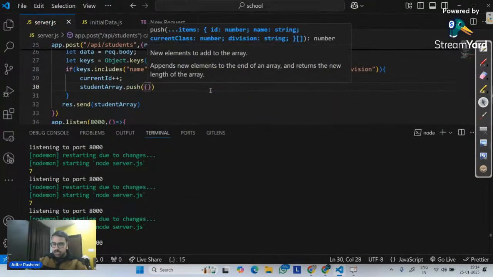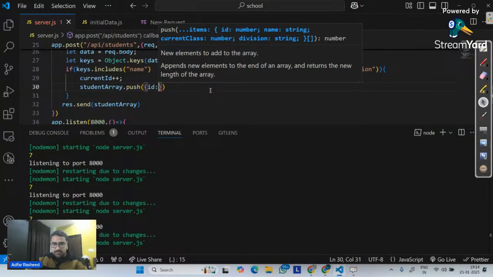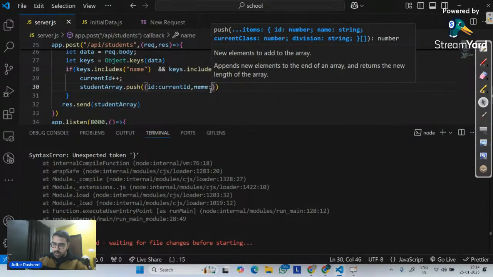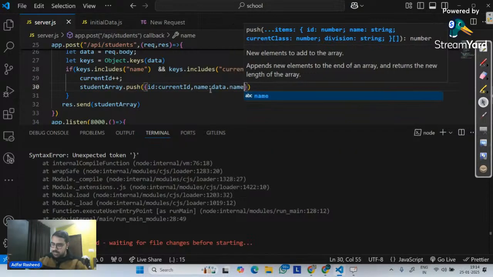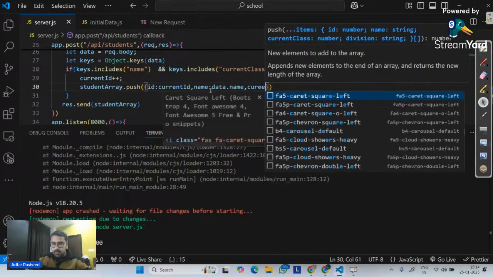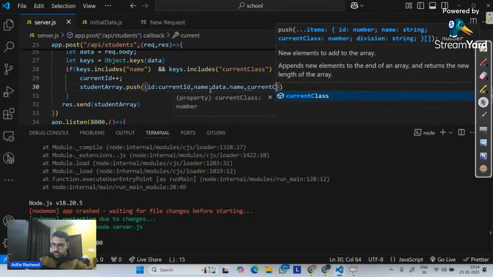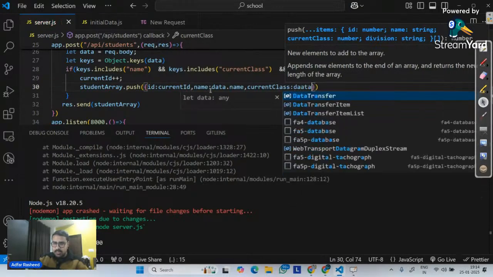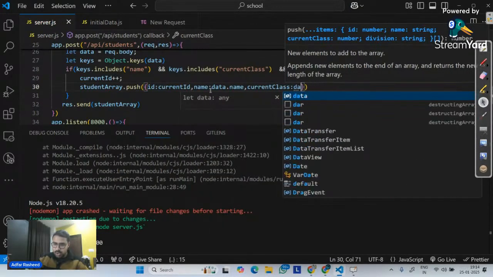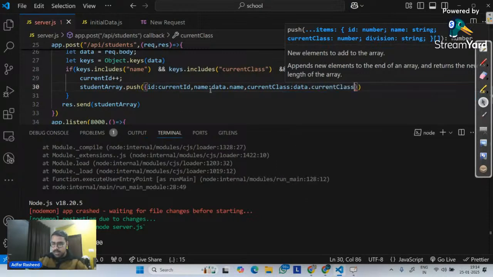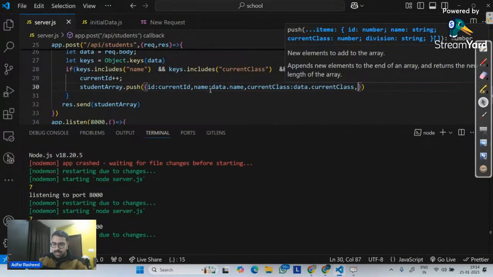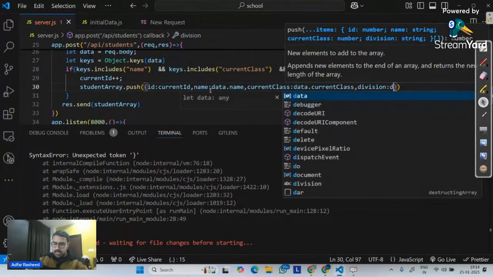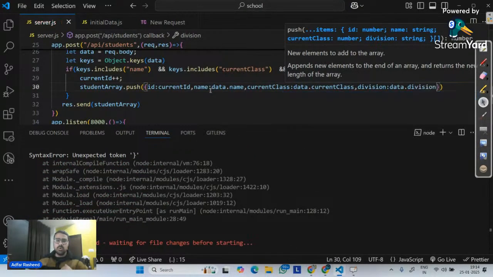Then what is it going to push? It's going to push an object where ID will be simply what? My current ID, then comma, the name will be what? Data dot name, and then my current class will be what? So current class over there will be simply equals to data dot current class like this. And then comma over here, we will simply have my division. In this case, division is equals to my data dot division. So only then only do the push.